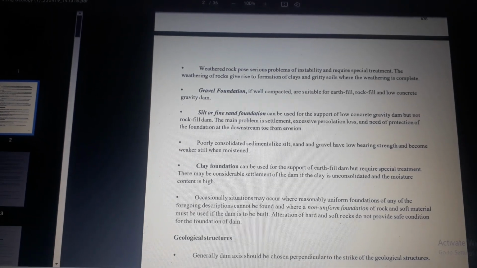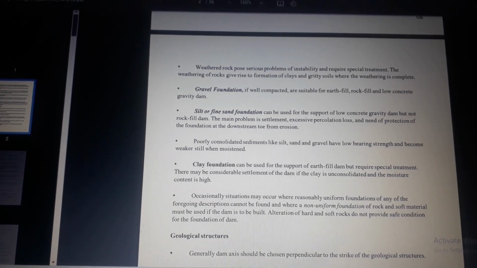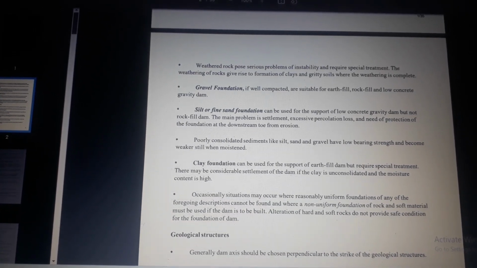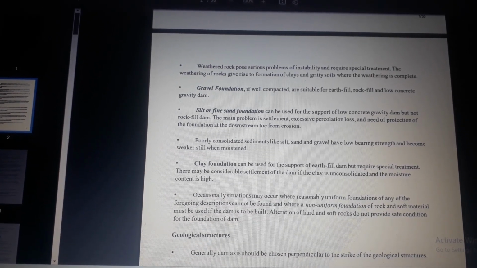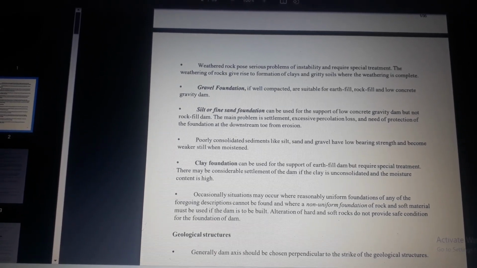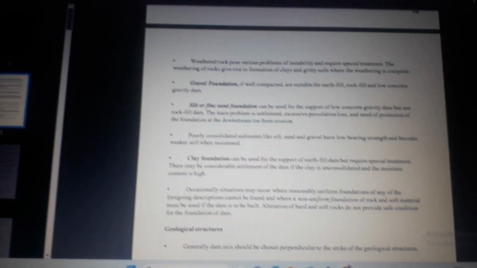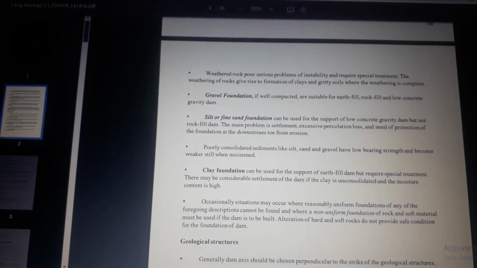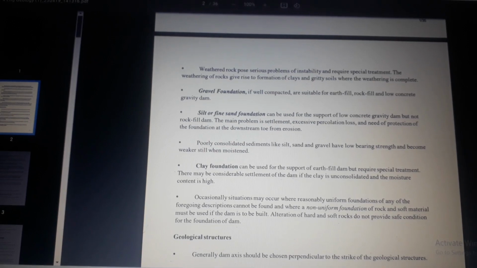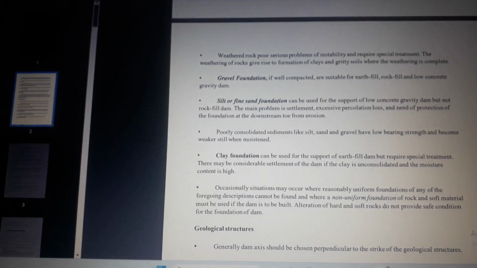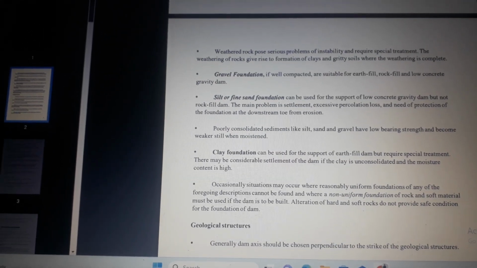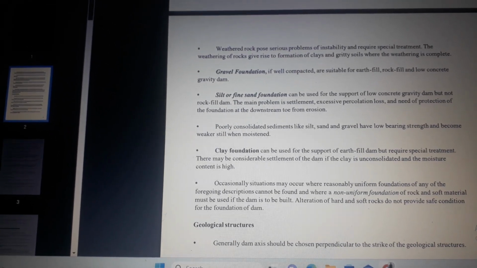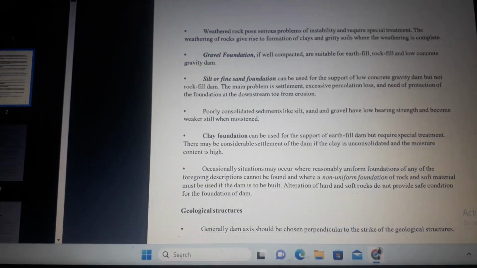Poorly consolidated sediments like silt, sand, and gravel have low bearing strength and become weaker still when moistened. Clay foundations can be used for support of an earthfill dam but require special treatment. There may be considerable settlement of the dam if the clay is unconsolidated and the moisture content is high.